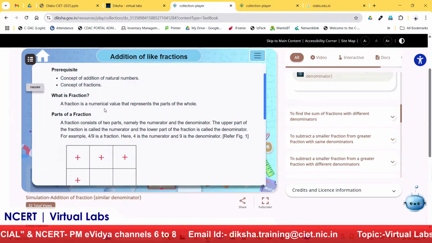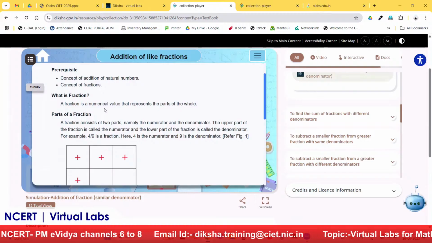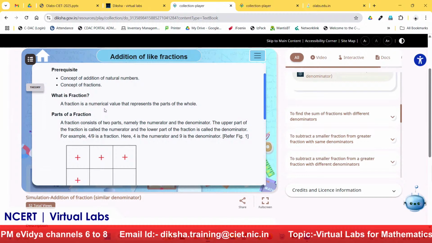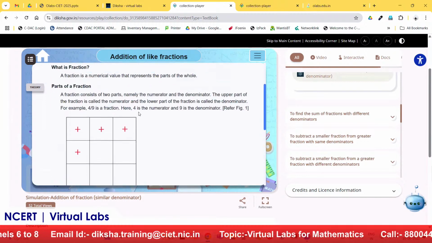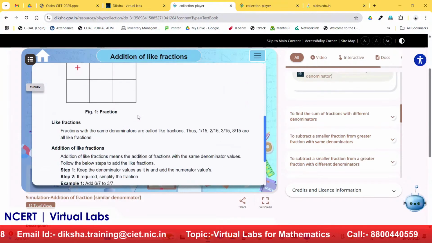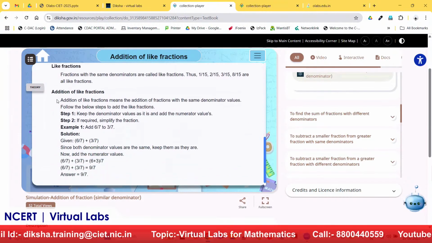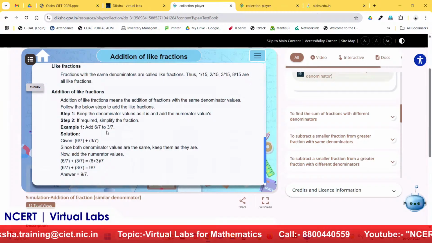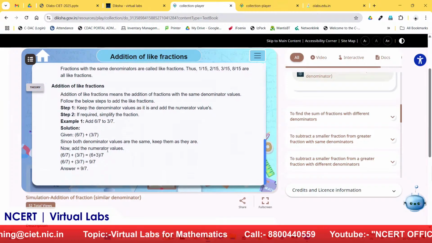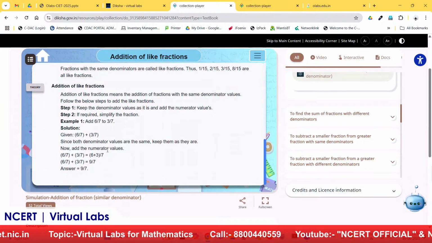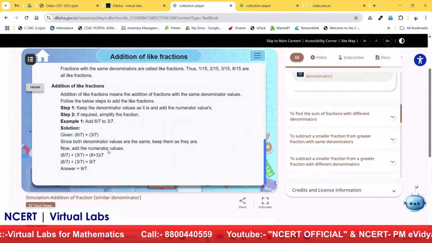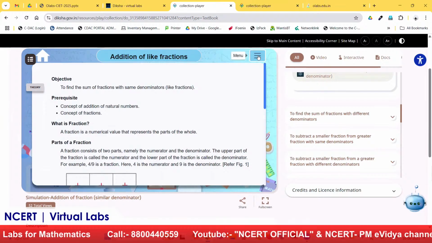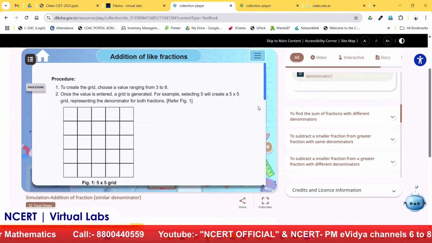Then, what is a fraction? The basic definition of the fraction, what the topic is and what we are going to use is mentioned in the theory part with relevant examples: what is a fraction, parts of a fraction, what is a like fraction, and the addition of like fractions with one example. Students will be very interested in this part, and they will understand the concept first, and then they can jump to the lab.